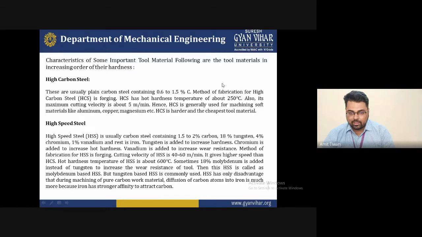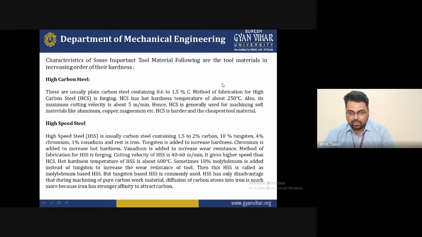High speed steel is usually a carbon steel containing 1.5 to 2 percent carbon, 18% tungsten, 4% chromium, 1% vanadium, and the rest is iron. So these are the chemical compositions of high speed steel. Generally, in single point cutting tools, 90 to 99% are selected as high speed steel tools, because it is used rapidly worldwide. This metal is generally used due to its several advantages in machining.